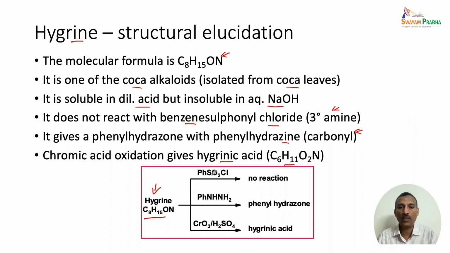So, we can conveniently put it like this: hygrine has the molecular formula C8H15ON, and it does not react with benzene sulfonyl chloride. This shows the presence of tertiary nitrogen. It gives a phenyl hydrazone derivative when treated with phenyl hydrazine, which shows the presence of a carbonyl unit, C double bond O, and chromic acid oxidation gives hygrinic acid. Based on that, we are going to deduce the structure of hygrine.